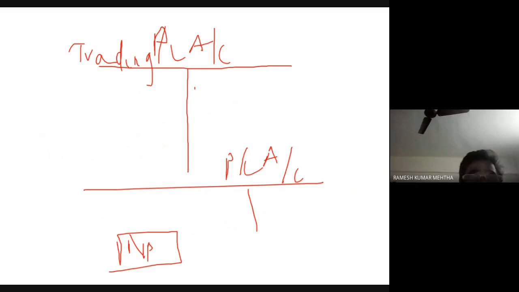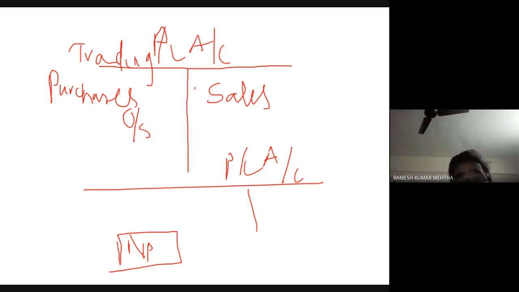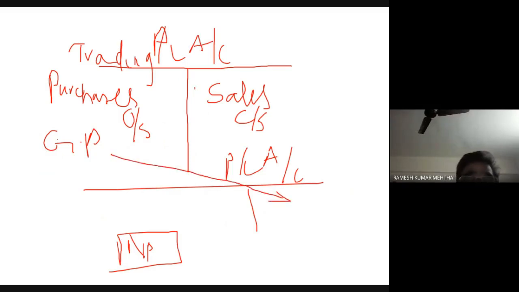So trading is selling. You have purchases on one side and sales on the other side, opening stock and closing stock, and from this activity we get a residual called gross profit. This gross profit is carried to the profit and loss account credit side. This is the debit side, this is the credit side, and gross profit is placed here.